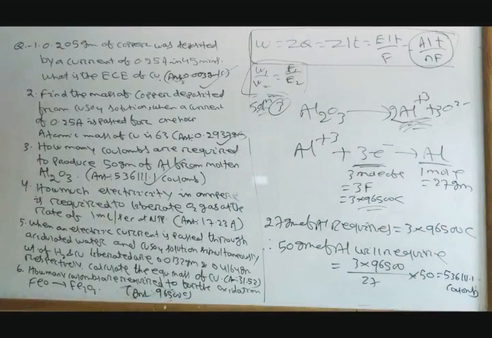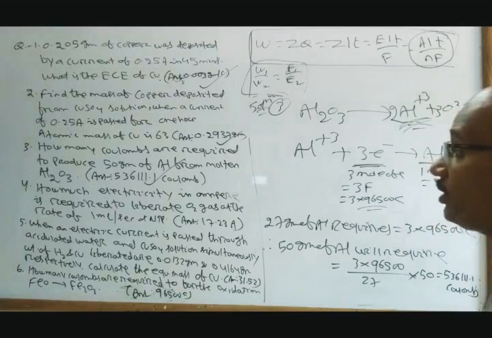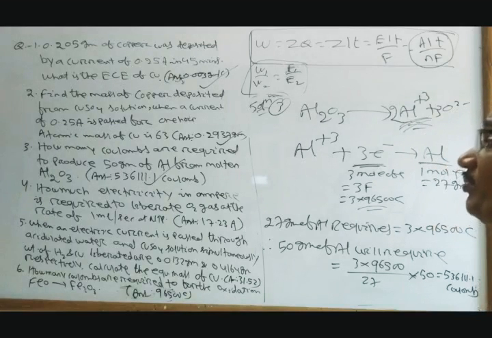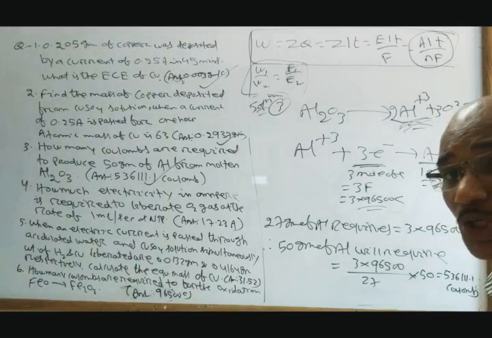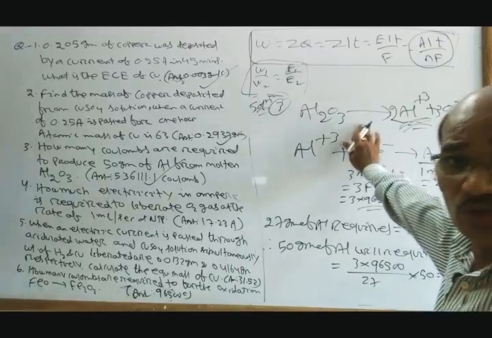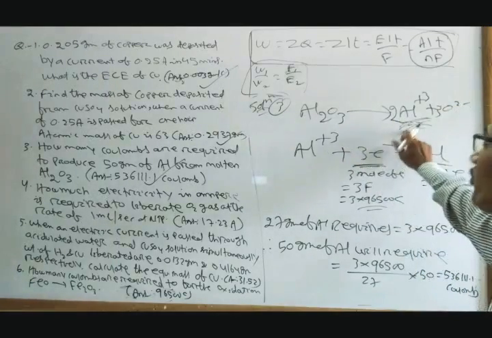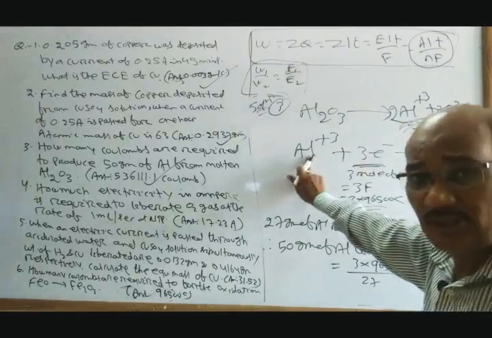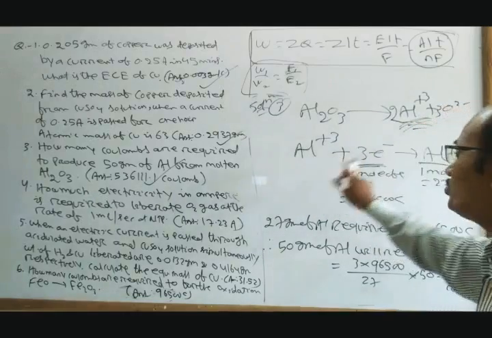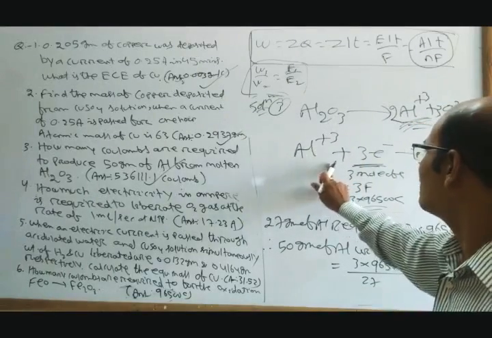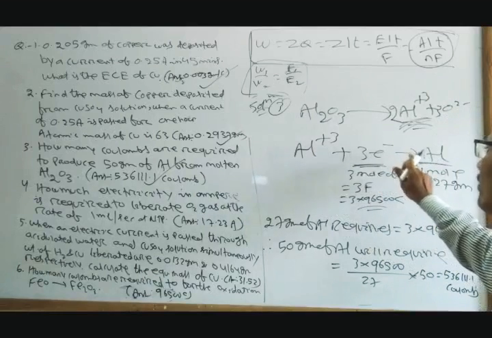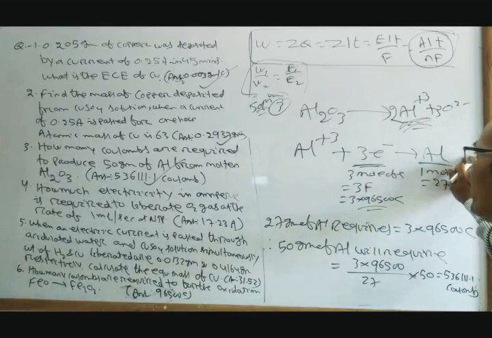Okay, so how many coulombs are required to produce 50 gram of aluminum from molten Al2O3? When we are talking about the molten Al2O3, it is Al3+. That means Al3+ is converting into Al. So here you see the Al3+ requires 3 mole of electron to convert into the aluminum.